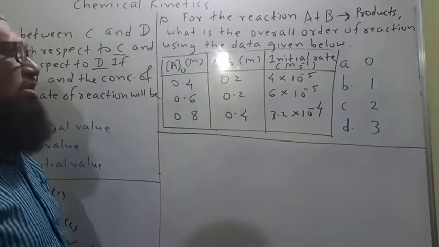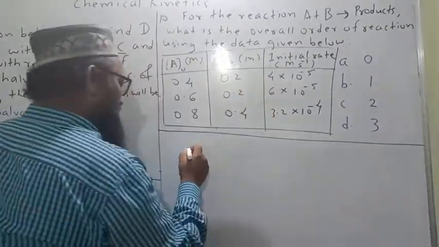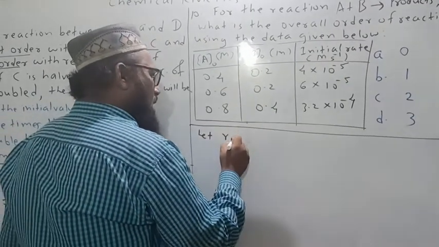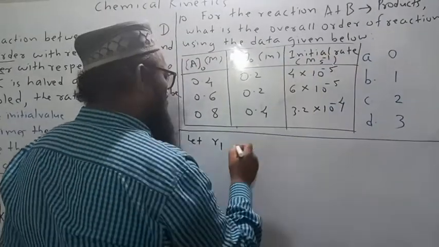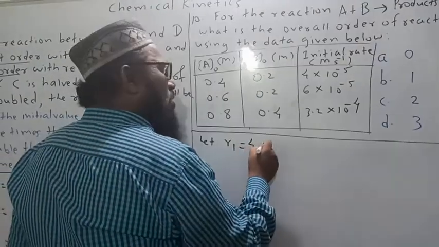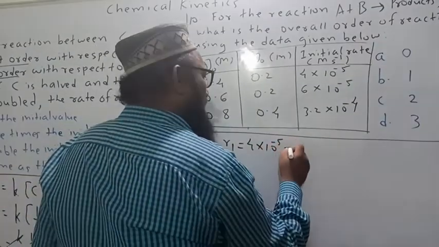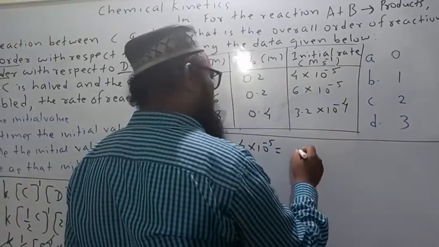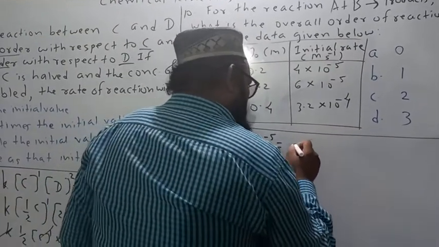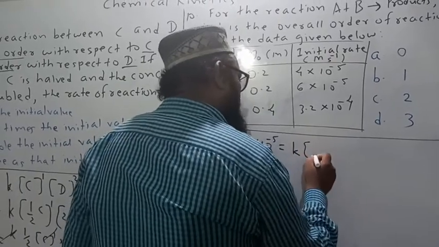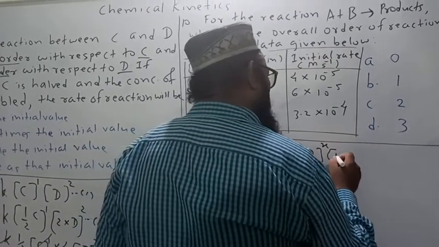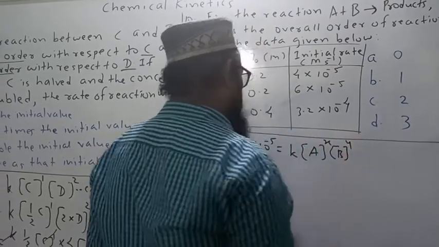Dear students, let us consider in this manner. Let the initial rate R1 be equal to 4 into 10 raised to minus 5. Suppose we write the rate law in this manner: rate is equal to k, A raised to x into B raised to y.